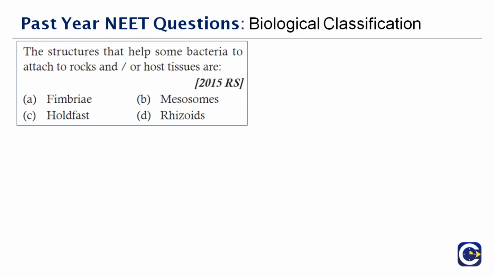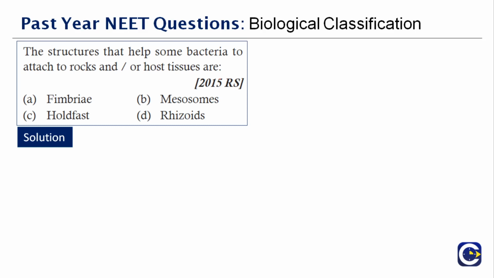Okay. Next question. The structures that help some bacteria to attach to rocks or to some host tissues are called as dash. Now, you're given 4 options here. It is obviously not mesosomes, rhizoids, because rhizoids they are talking to rocks and host tissues. Rhizoids, they are under roots. Okay, they are mostly in the plant kingdom, where they help the plant to attach to the soil and storage of water to some extent.